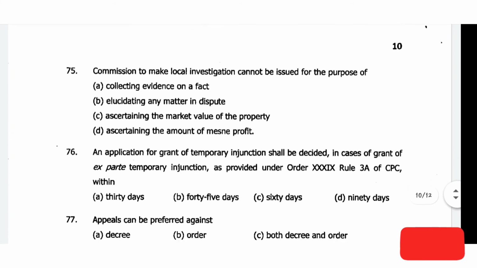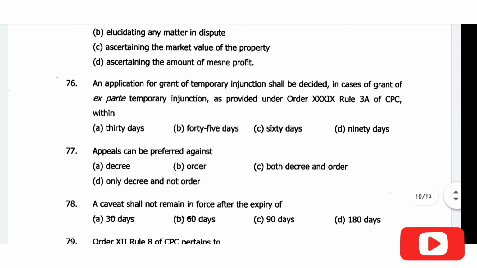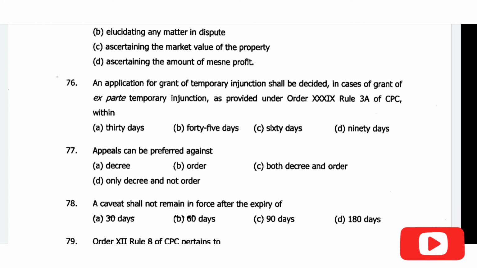So the next question is question number 75, commission to make local investigation cannot be issued for the purpose of. So the correct answer is option A, collecting evidence on a fact. Then comes question number 76, an application for grant of temporary injunction shall be decided in case of grant of ex parte temporary injunction as provided under order 39 rule 3A of CPC within. So the correct answer is option A, 30 days.